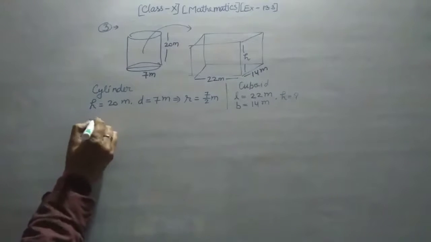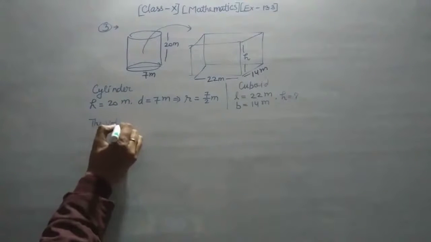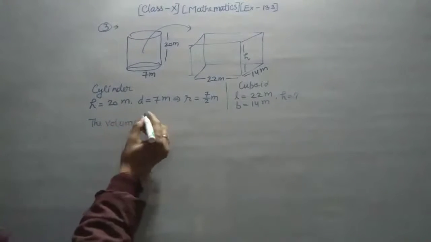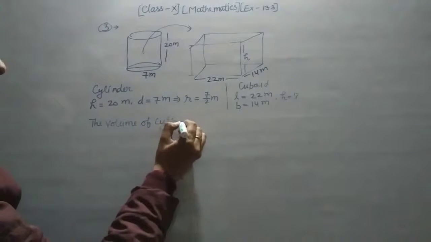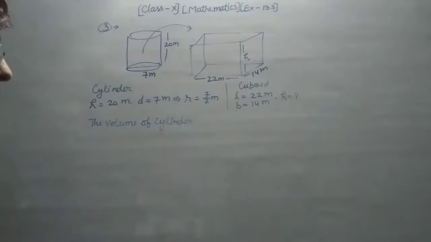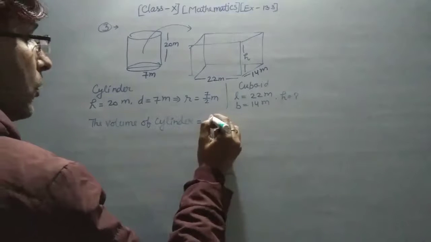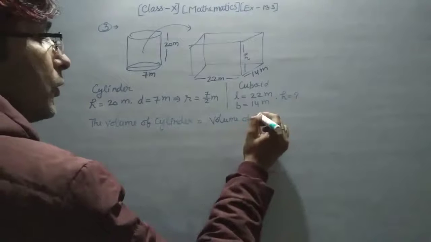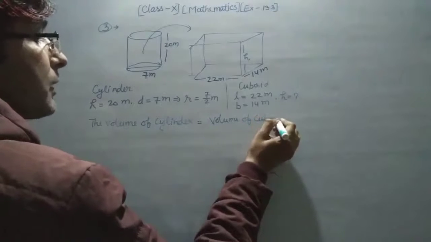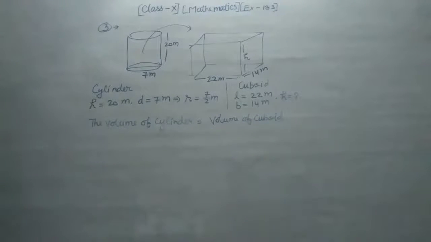So you put here the volume of cylinder is equal to volume of cuboid. With the help of this you have to find your answer, and you put the values of the height and the radius in the cylinder.